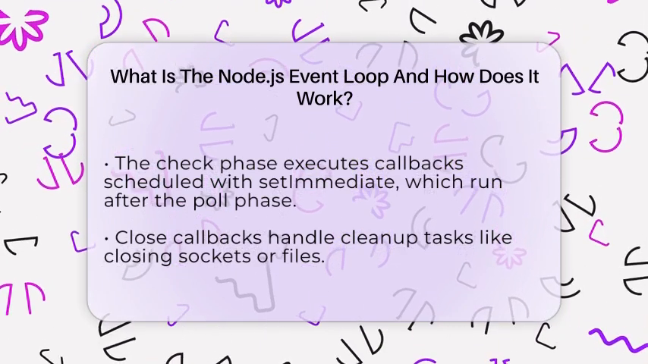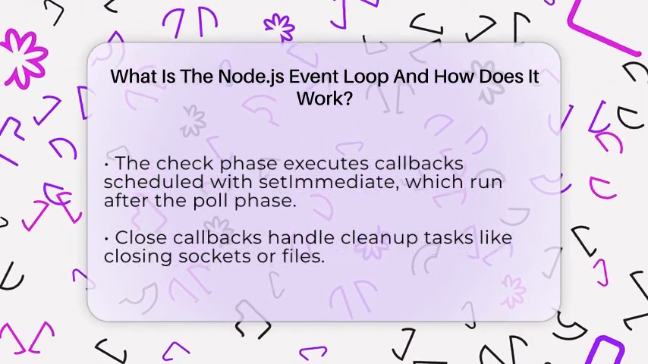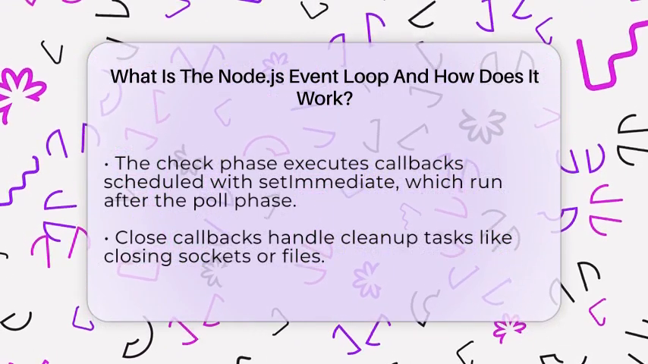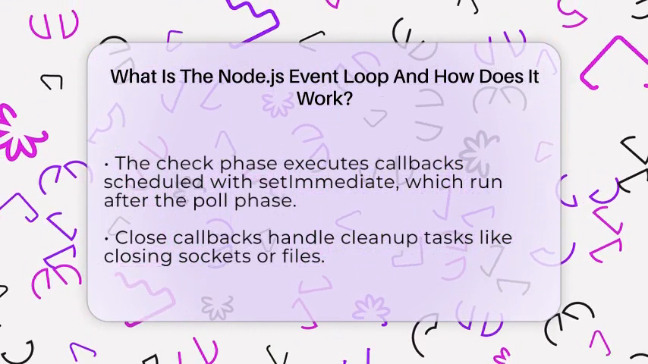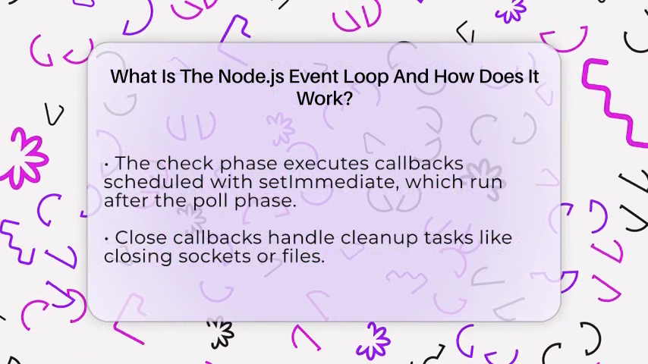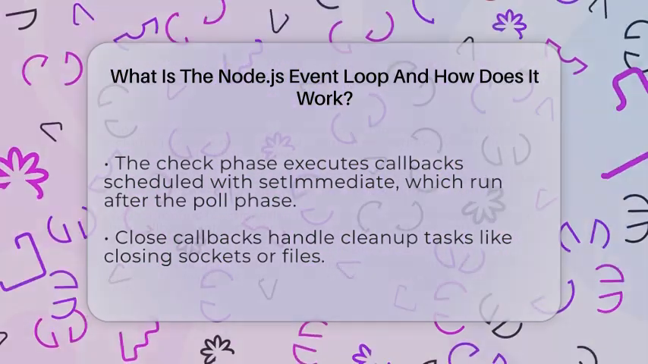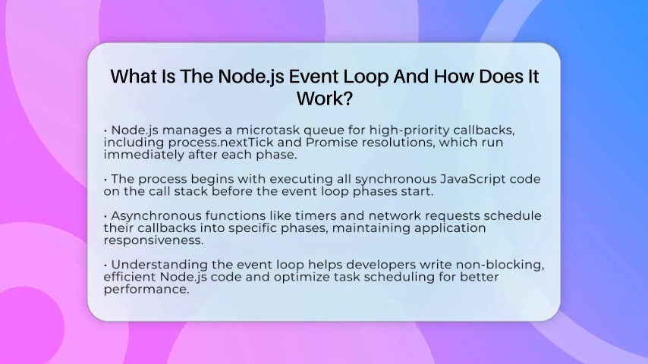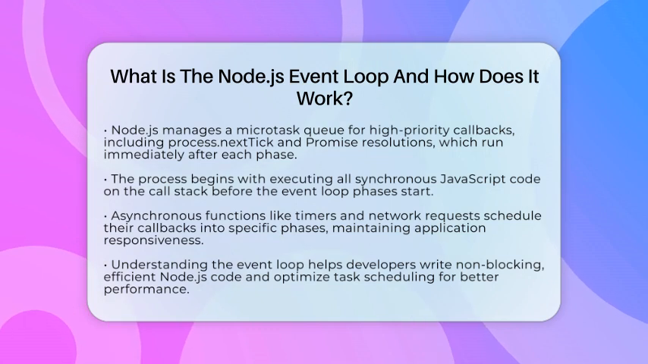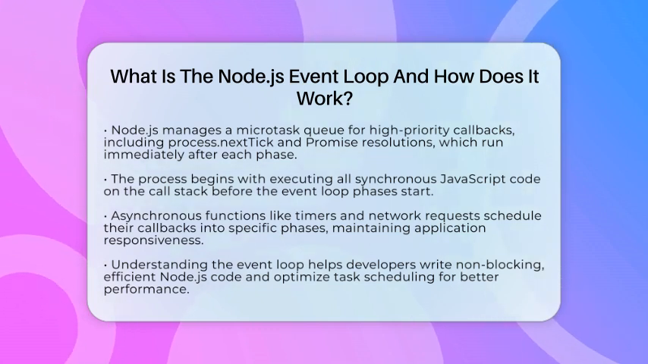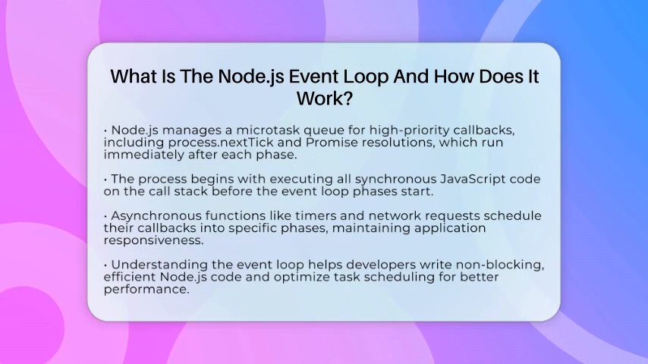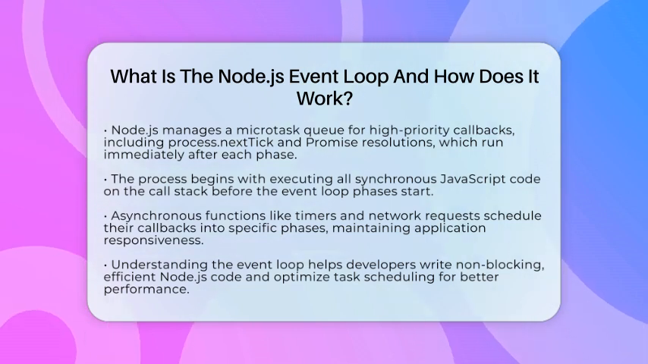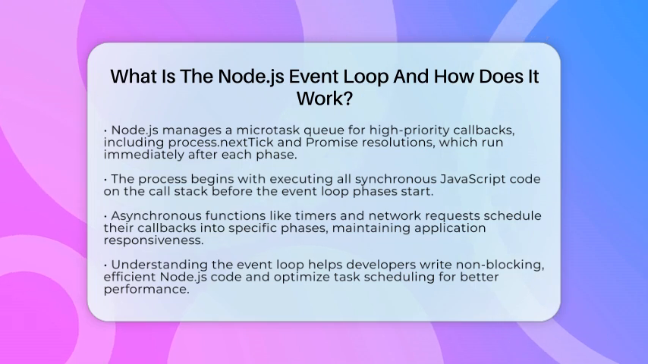The process begins with executing all synchronous JavaScript code on the call stack. Once that's done, the event loop moves through its phases, executing callbacks in order. This design allows Node.js to handle many concurrent operations without creating multiple threads for JavaScript. When you write asynchronous code, like timers, network requests, or promises, your callbacks are scheduled into the appropriate phase. This setup keeps your applications fast and responsive, even under heavy loads.